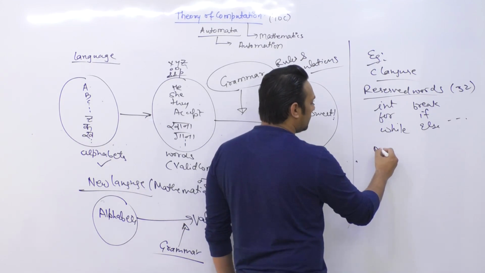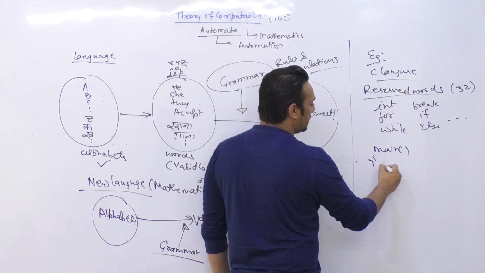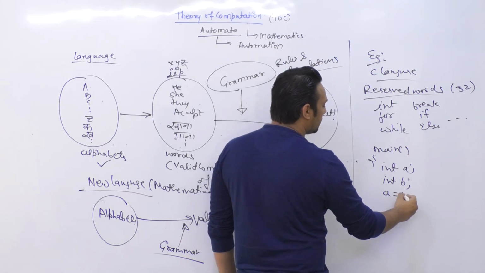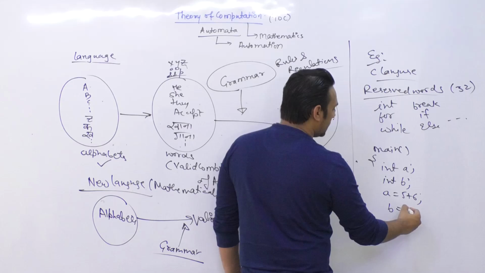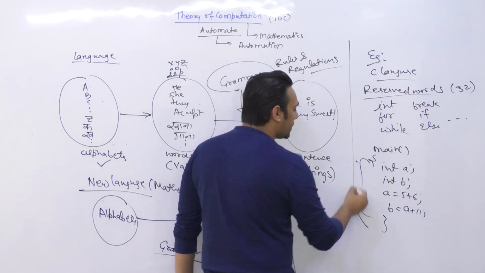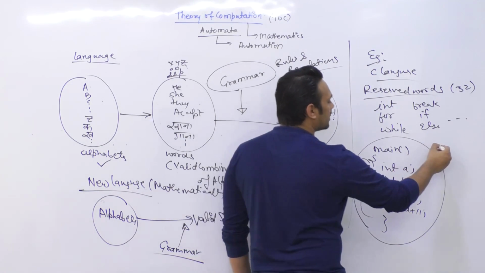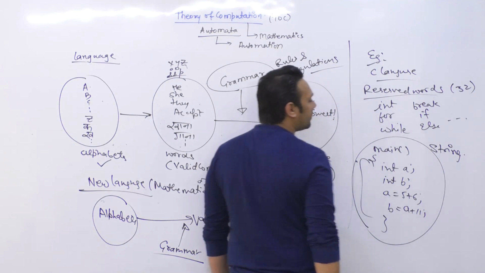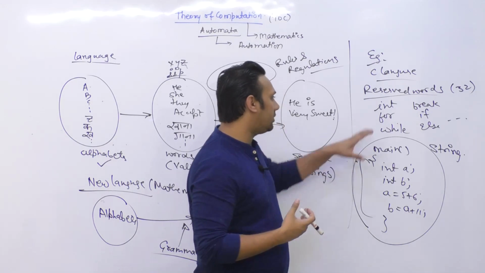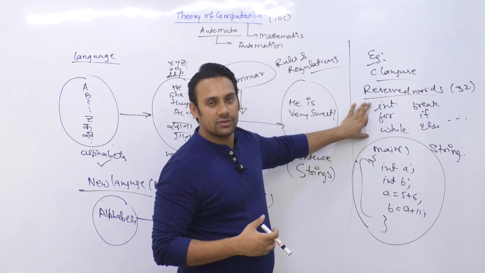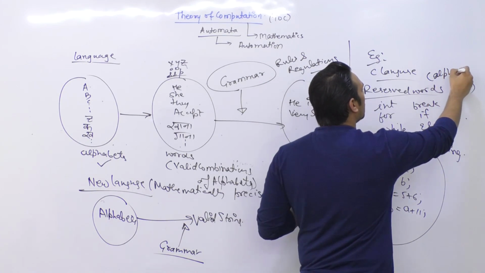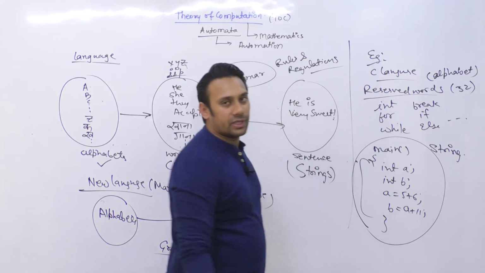So that means if I say we have this main function, and here I have integer a, integer b, we do a is equal to 5 plus 6, we do b is equal to a plus 11, right? So if I write a program in the C language, this entire program is a string. So what we have done is, first of all, we define what the important, or you can say reserved, words in the language are. And reserved words you can also equate in the form of an alphabet.